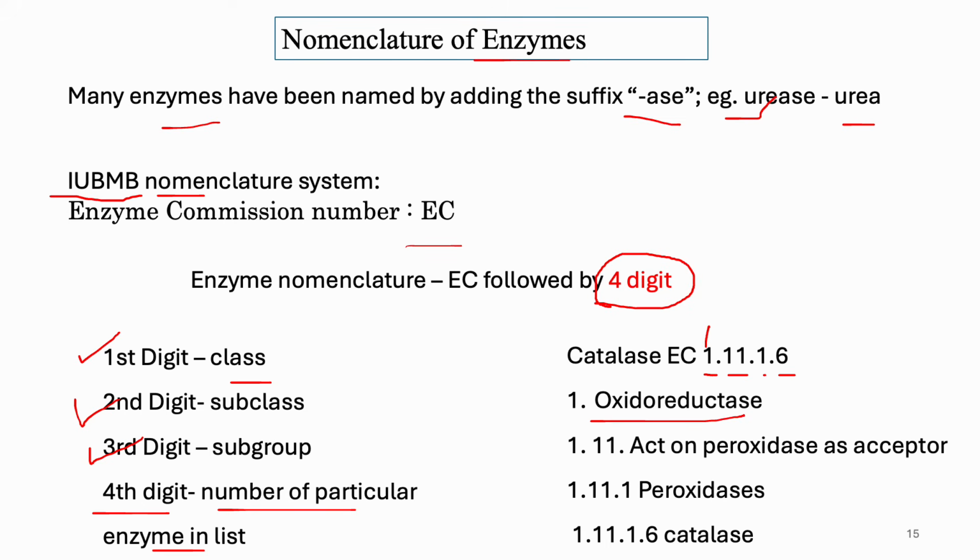Why is it in this group? Because catalase acts on peroxide as acceptor. And then the subgroup is 1, the third digit is the subgroup. Why 1? Because it acts on peroxidases. And 6 is the number of the particular enzyme in the list, catalase is number 6.